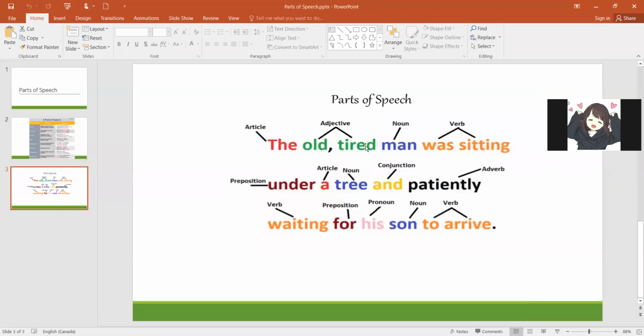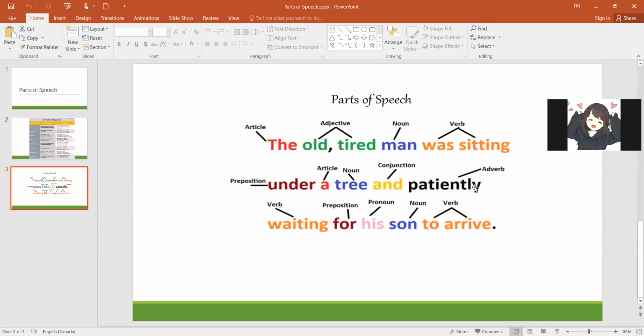So we have the old tired man was sitting. So this is an article. Old, tired, these words describe the man. So these describe a noun. They are adjectives. Man is a noun. Was sitting is a verb, an action word, right? Under a tree. So under is a preposition. This is again an article. Tree is a noun. Now this is joining two different phrases. So it's a conjunction, right?